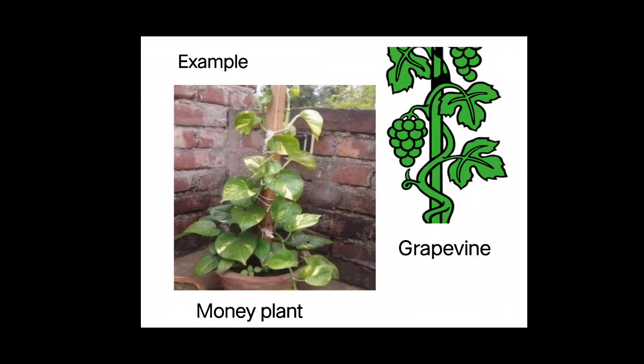Now, can you see the next example? It is a grapevine. Now, grapevine, you all love to eat grapes? Yes, the grapevine is a climber. Can you see how the grapes are hanging? Can you see how it is crawling and climbing up the stick? Yes, it is also a climber. So,